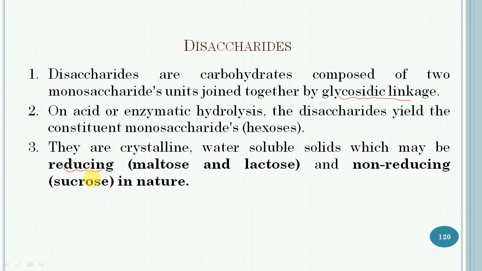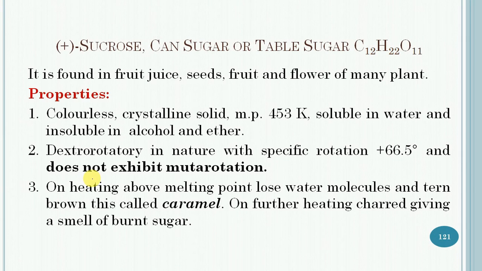In this chapter we will discuss some aspects of the chemistry of sucrose, maltose and lactose. So first of all, let us start with plus sucrose. It is also called cane sugar, table sugar, and has the formula C12H22O11.